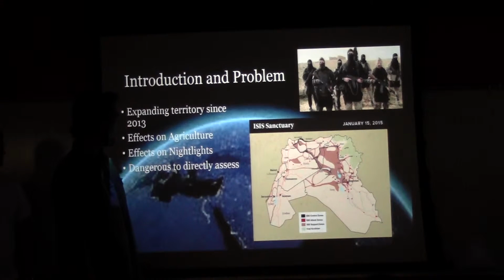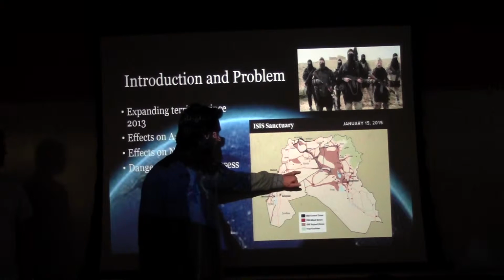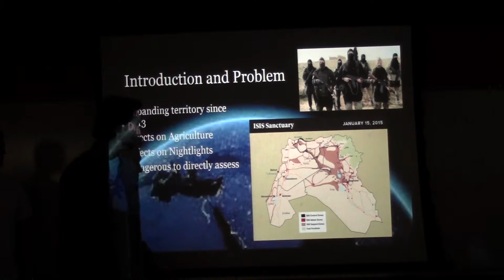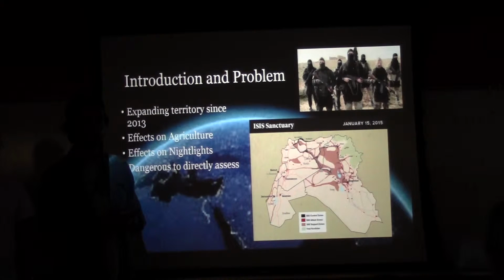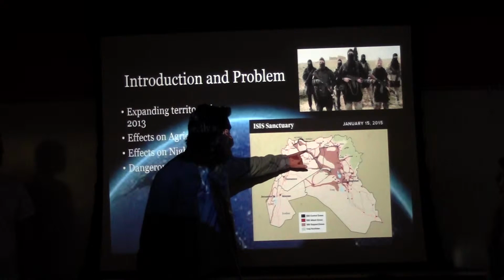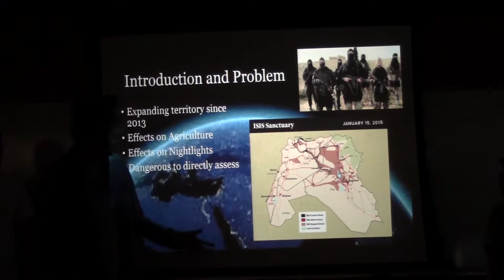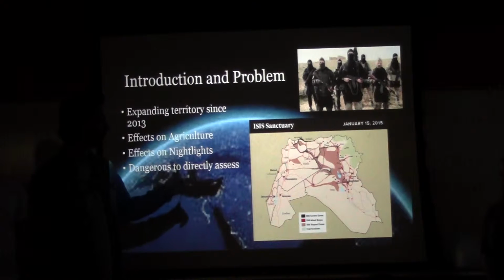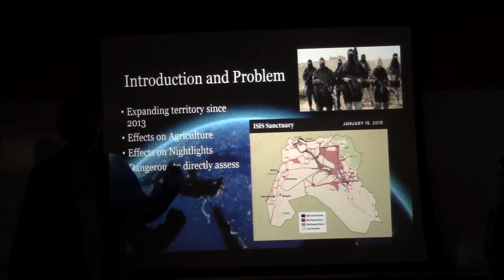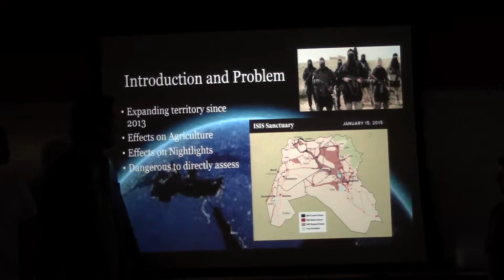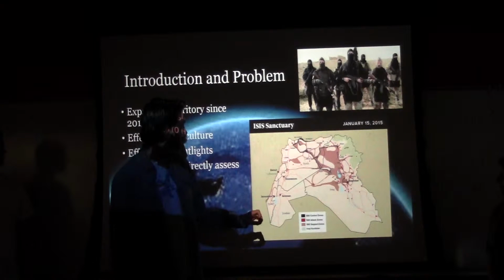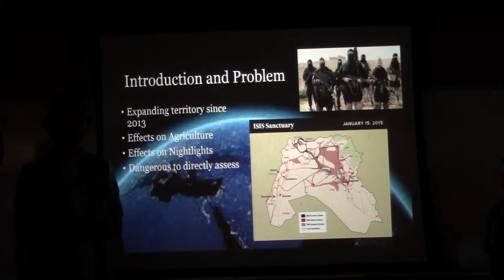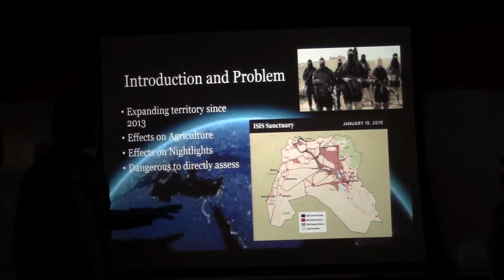For our study areas, we focused on Palmyra, or Tadmur, which is a small oasis town and a UNESCO World Heritage Site. Raqqa, which is the capital city of ISIS that has been heavily bombed first by ISIS and then by rebel groups, and then the US and Russia and France and pretty much everyone. And then Lake Assad, which is the largest lake. This was made by a dam, and there's lots of agriculture around that area. So those are our three sites that we focused on.